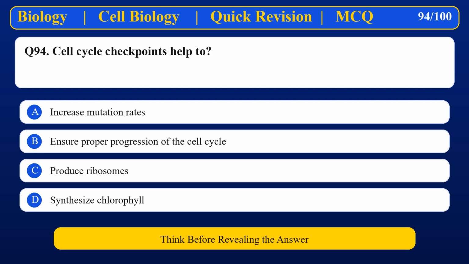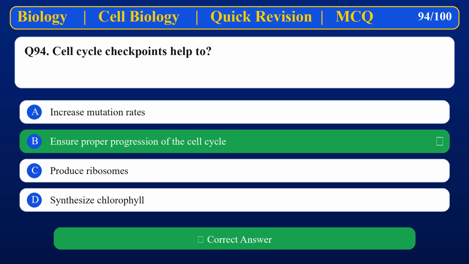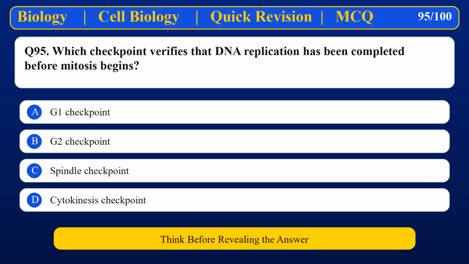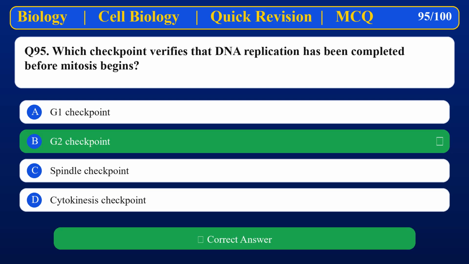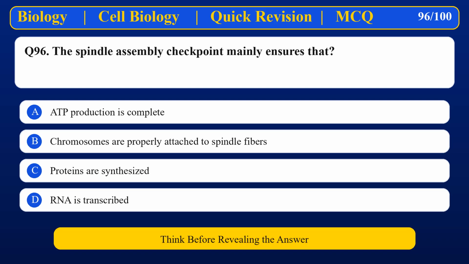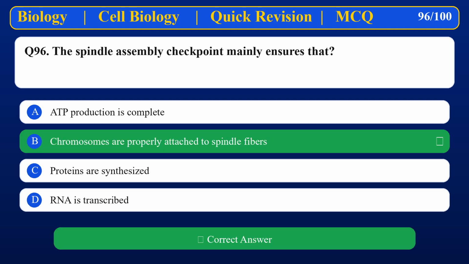Cell cycle checkpoints help to Ensure proper progression of the cell cycle. Which checkpoint verifies that DNA replication has been completed before mitosis begins? G2 checkpoint. The spindle assembly checkpoint mainly ensures that Chromosomes are properly attached to spindle fibers.